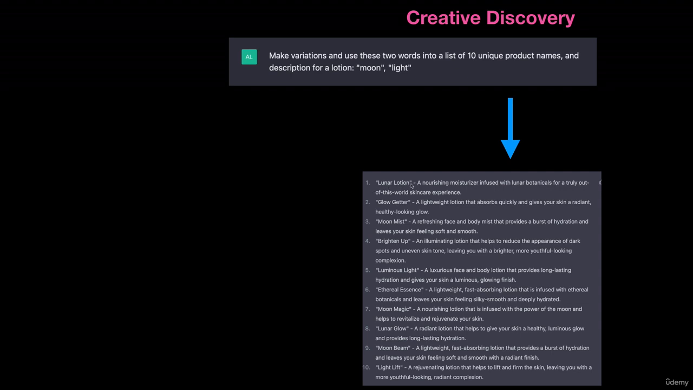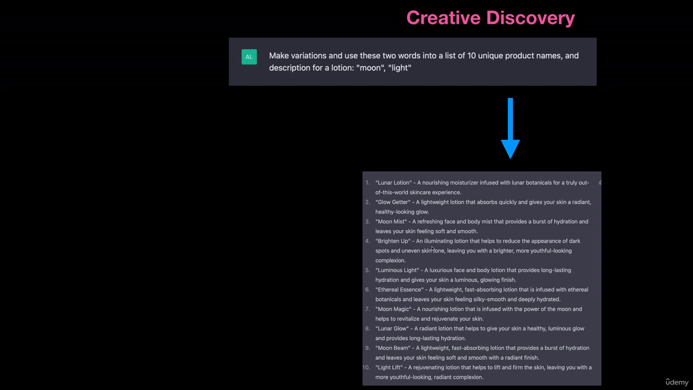We have Lunar Lotion, Glow Getter, Moon Mist, Brighten Up, Luminous Light, Ethereal Essence, Moon Magic, Lunar Glow, Moonbeam Light Lift. So we have some really cool ones. And if you read it, a luxurious face to body lotion that provides long lasting hydration and gives your skin a luminous glowing finish. I mean, this is excellent. You could absolutely use this for a product and the marketing for a product.